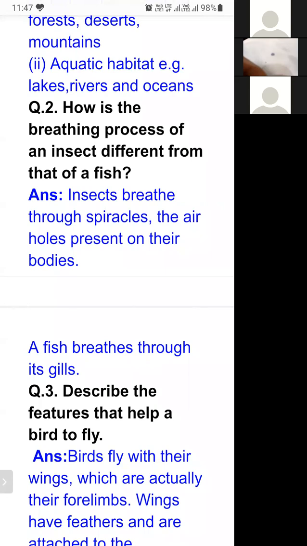Insects breathe through spiracles, the air holes present on their bodies. A fish breathes through its gills. So this is a basic difference. Insects have spiracles for breathing. Fish have gills for breathing. So breathing organs are different. The process of breathing is also different.